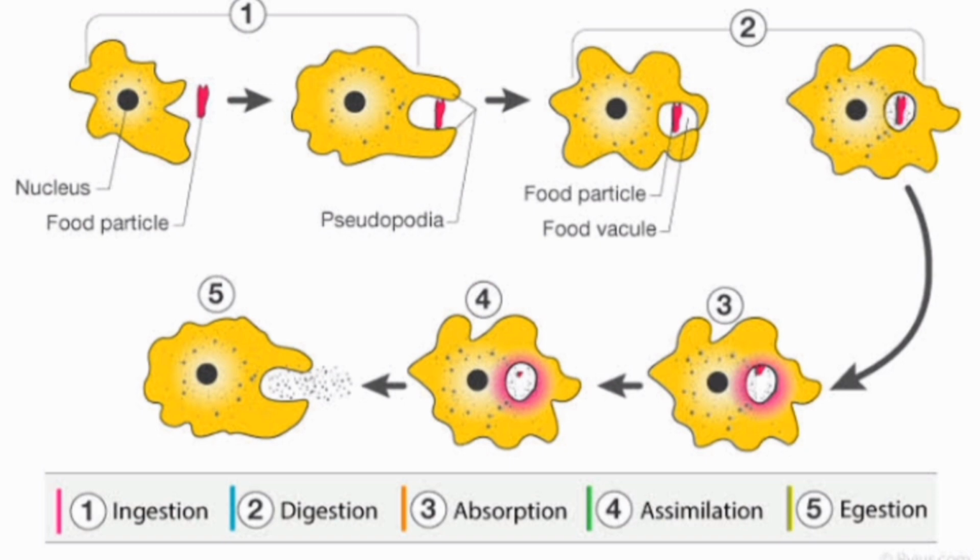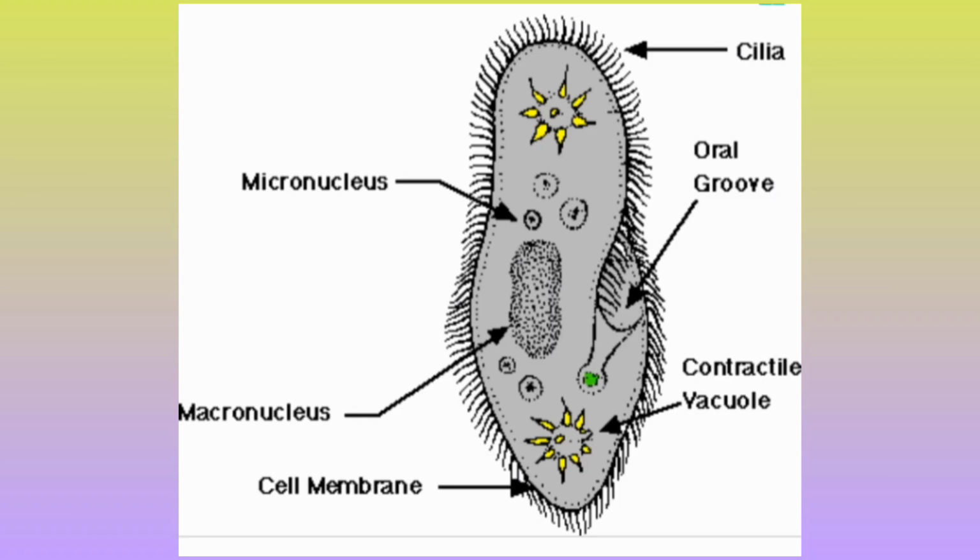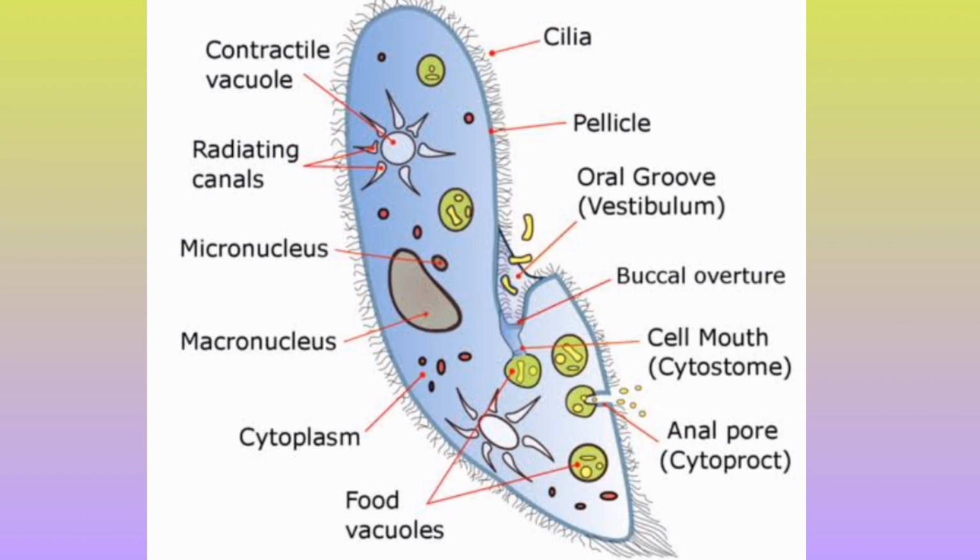Pseudopodia are formed anywhere on the body of the amoeba, which means ingestion takes place anywhere on the body surface. Whereas in paramecium, food is taken at a specific spot. Food is brought to this spot by the movement of cilia which cover the entire surface of the cell.